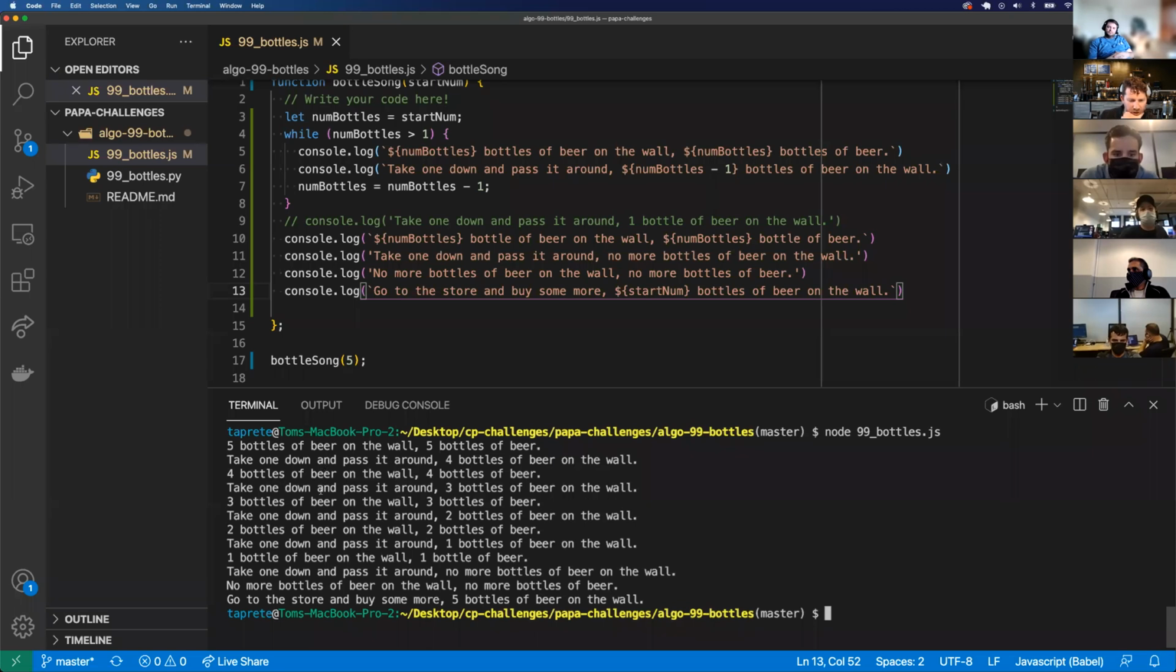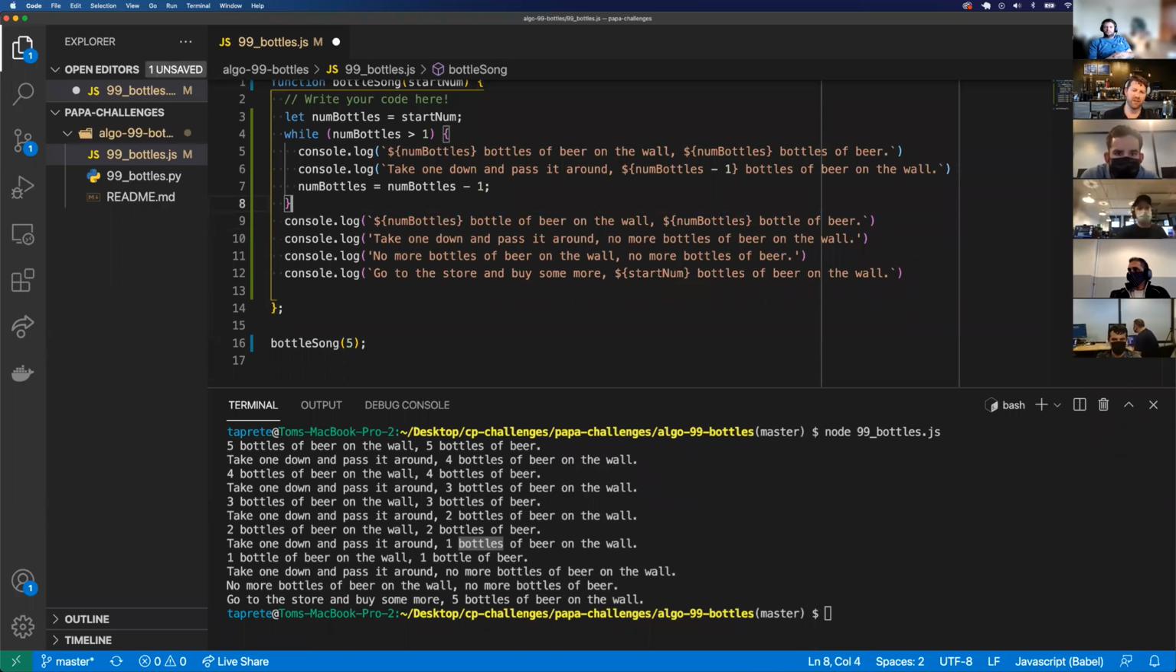So where do things not match what we want the output to be? Bottles right here. So I'm just going to get rid of this 9 right there, or line 9. All right. So this part, once it gets down to 1, we want to make this bottles to be singular.